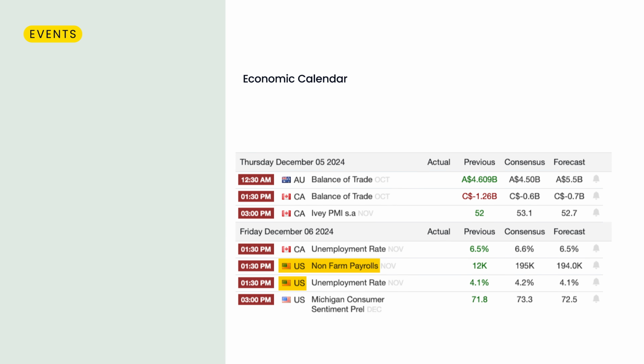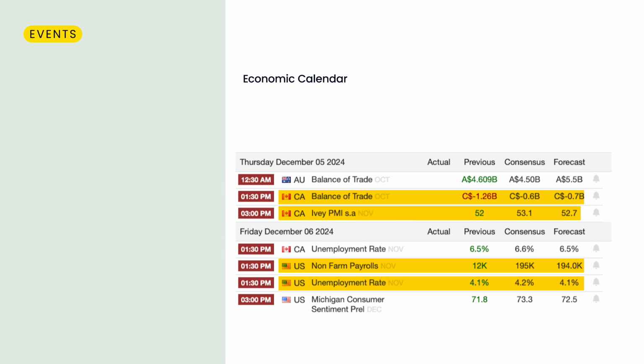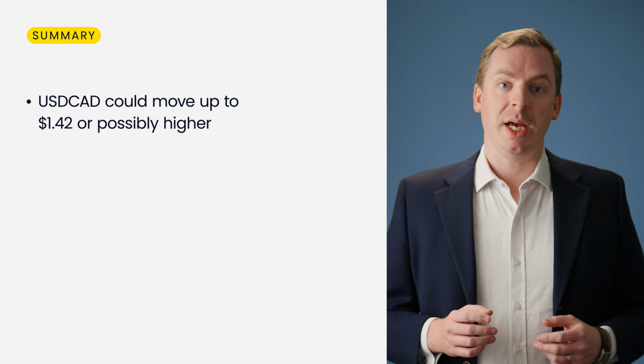The critical data coming up this week is the American job report, which is happening on Friday. The NFP is expected to be a lot better than the previous month's release at around 190,000 at the time of recording. But it's also important for traders to monitor Canadian balance of trade and IVPMI, which are happening on Thursday.